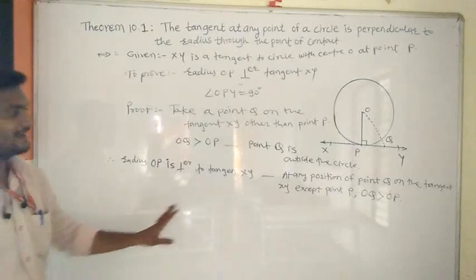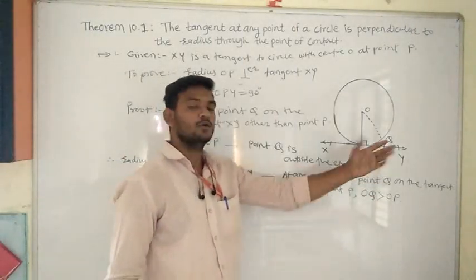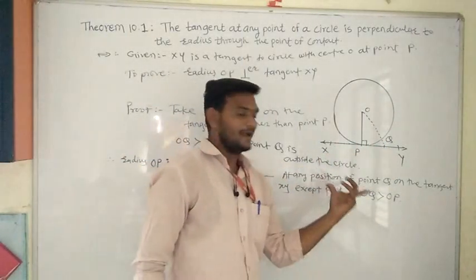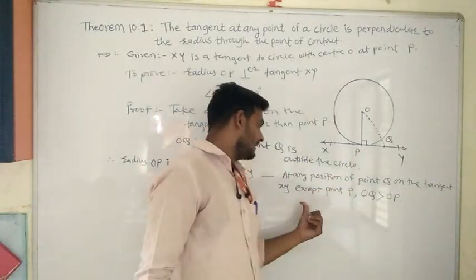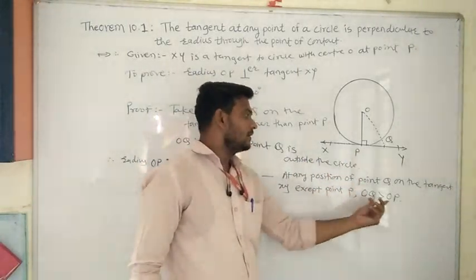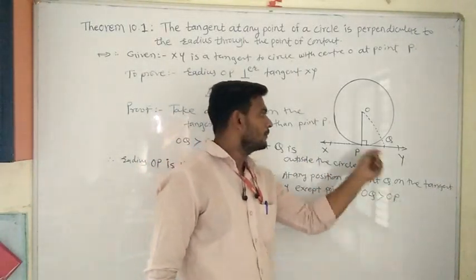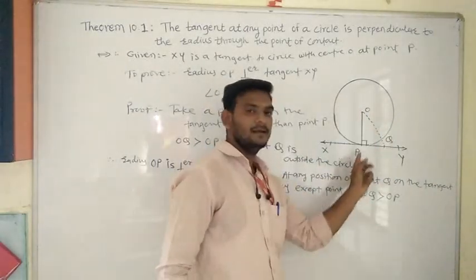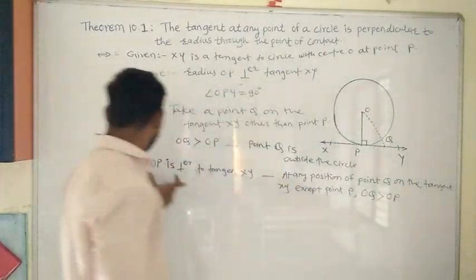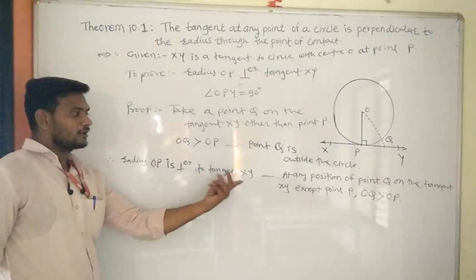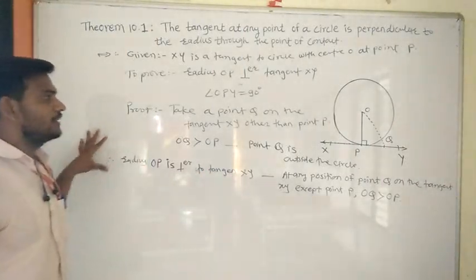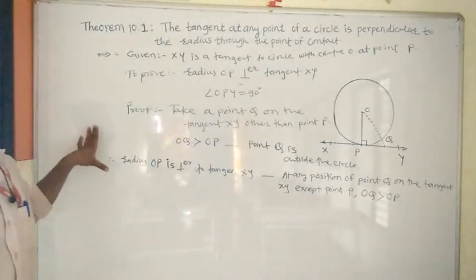This is the reason. Point Q को कहाँ पर भी ले लो on the tangent XY, except the point P, you will get side OQ is greater than side OP. Therefore, this radius OP is perpendicular to the tangent XY. This much only you have to write in a proof if they ask in an exam.